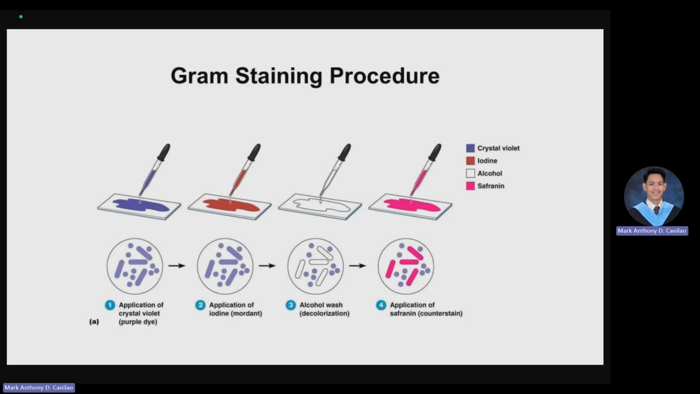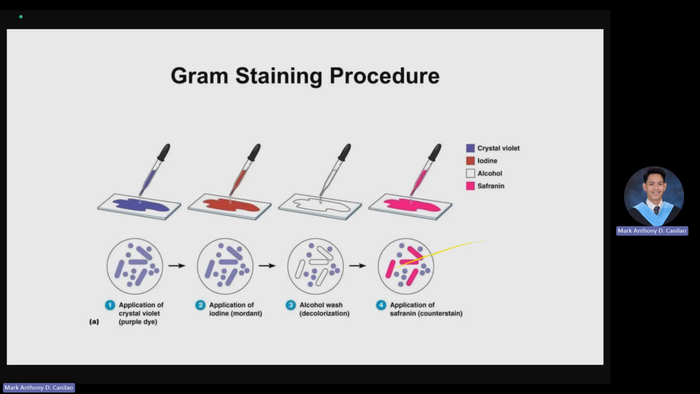So if you are gram-negative bacteria, there's a tendency that all of the mordant has been washed away in the second and third process. And the color of your staining when you are gram-negative is pinkish to red pigmentation. As you can see in the example, anong meron tayo sa example? In the example, the gram-positive bacteria is purple.